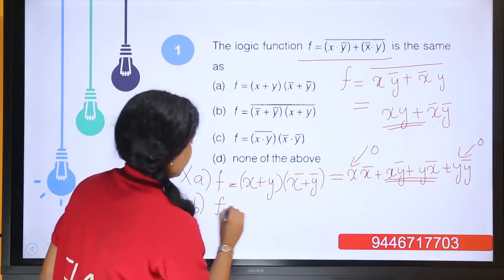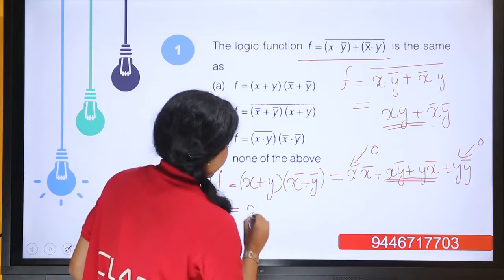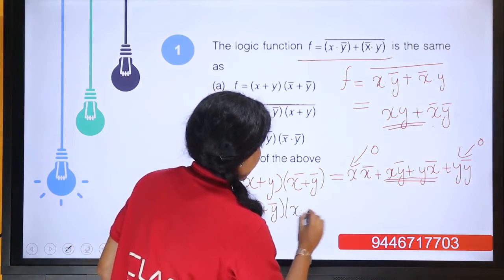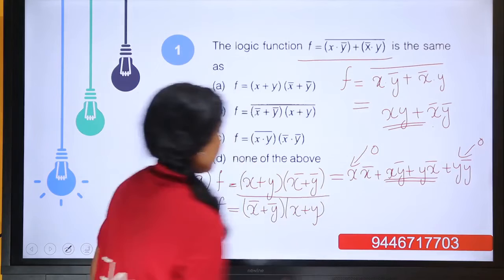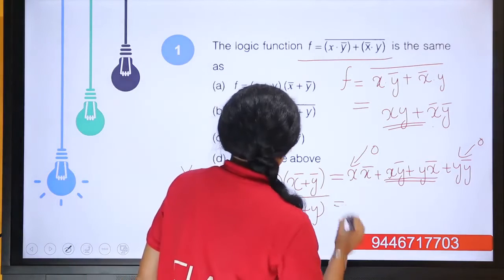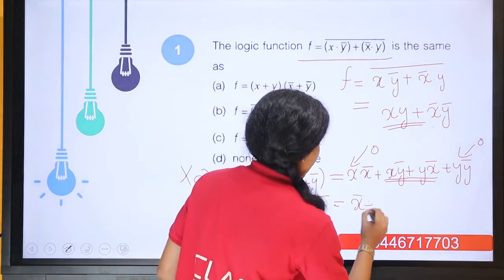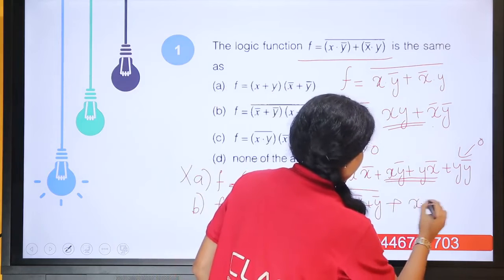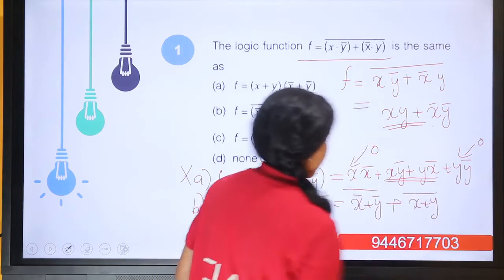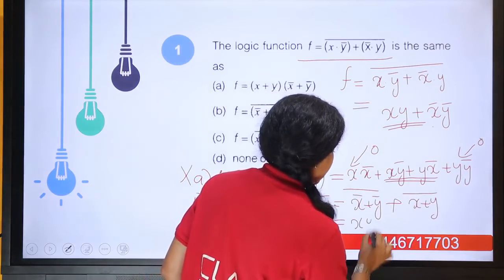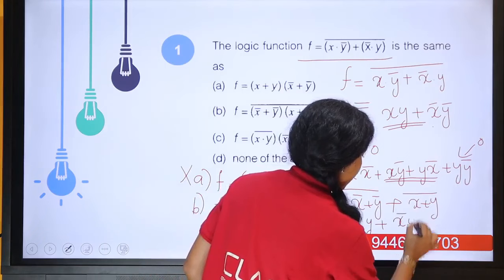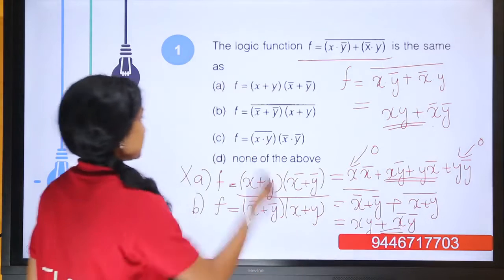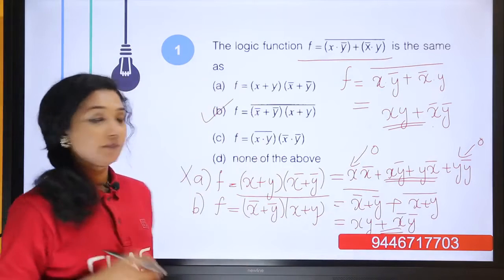Now, option B equal to (x bar or y bar) and (x or y) the whole complement. Applying De Morgan's law, it becomes (x bar or y bar) the whole complement or (x or y) the whole complement. So, it becomes xy or x bar y bar. So, it is equal to our function. So, the answer is option B.